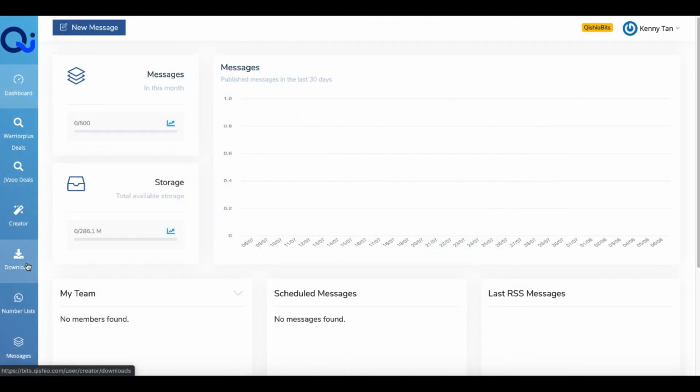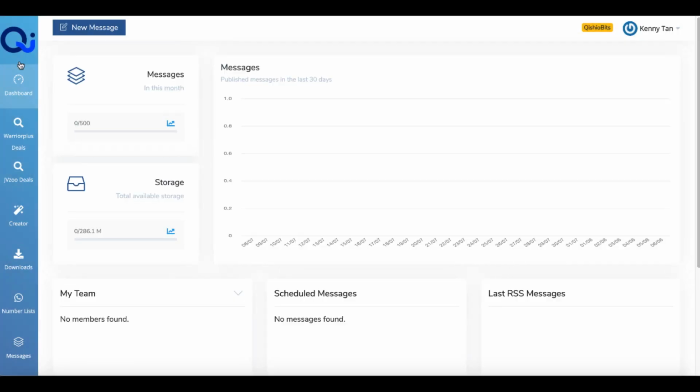So back into Qishio, here you go to downloads. Once you create something in the creator, then it'll bring you into the download screen here, and anything that you've created, you'll be able to download. I have clicked on the download button to open up the download screen. It is just sort of sitting here and I'm waiting. There's a blank window. So we're just going to go ahead and hit the back button, and there's nothing there to see anyway because I didn't create and save any.